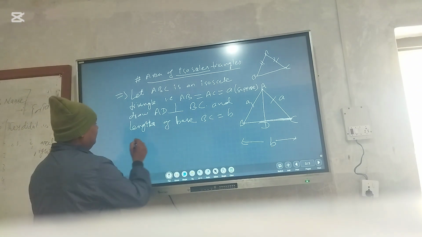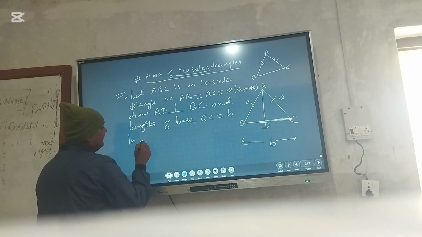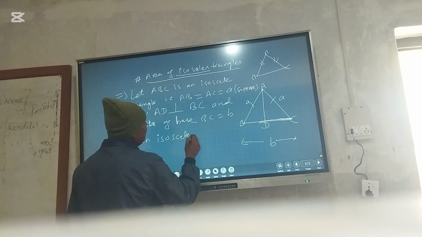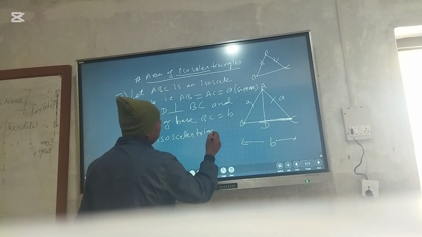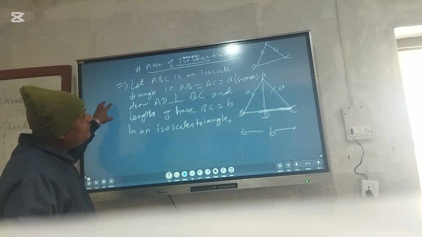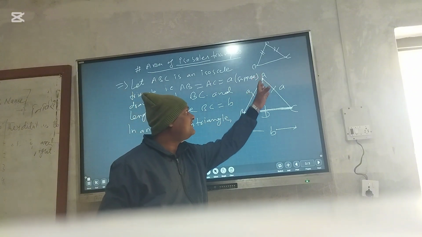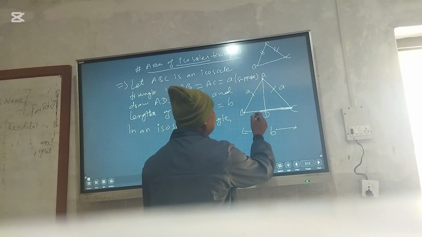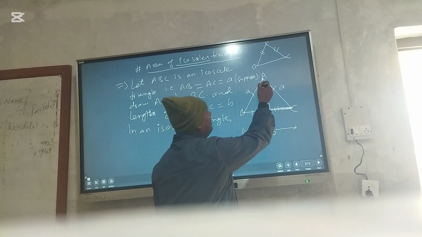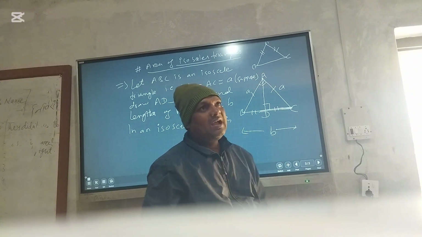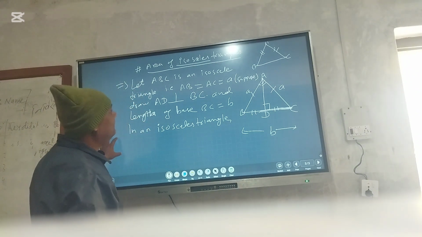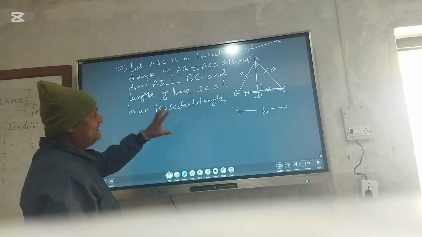In an isosceles triangle, we have to know that the perpendicular drawn from vertex A to BC bisects the side BC, which is also perpendicular, and also bisects the angle. We have to know this from the above geometry. Then we have to calculate this.